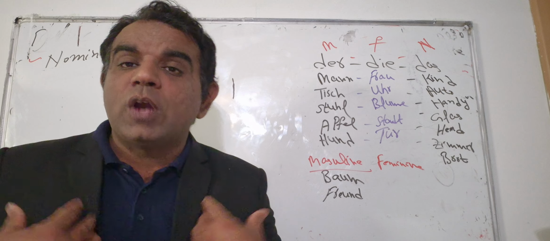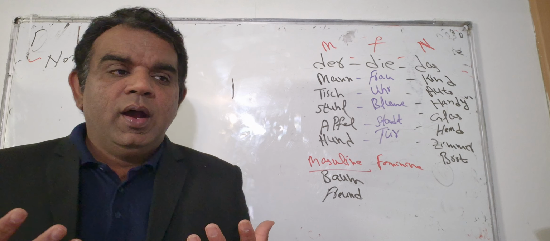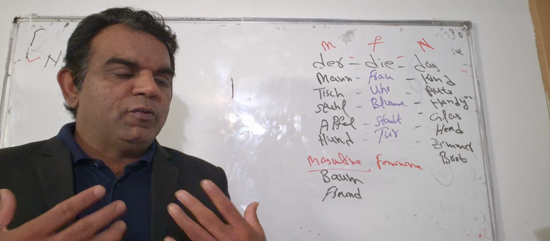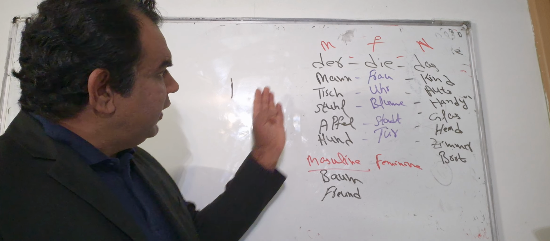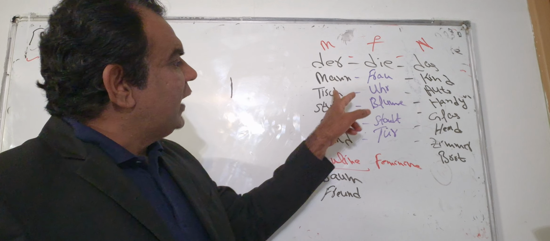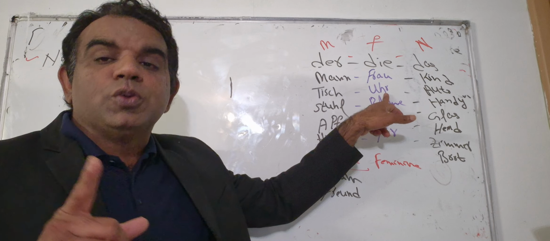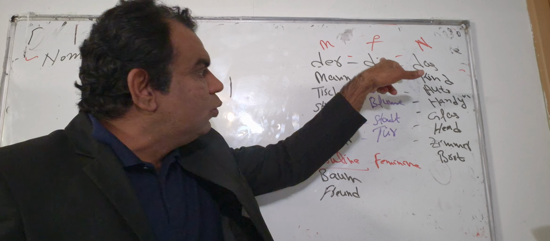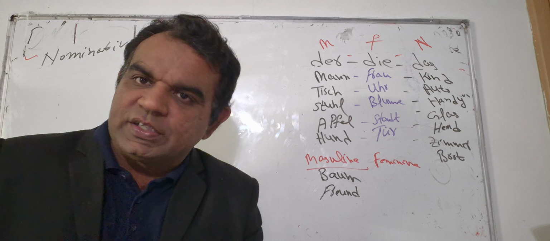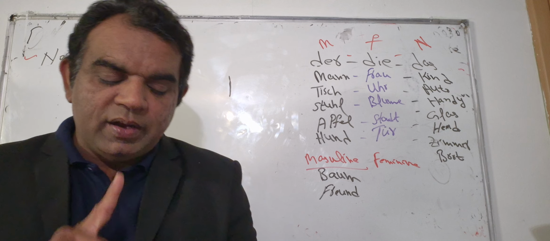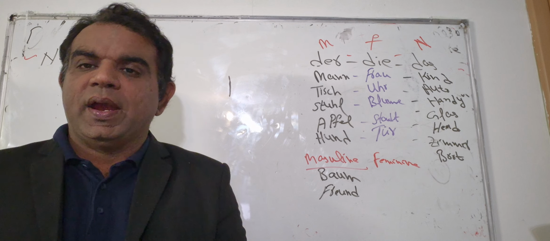It is not our choice or our will, so you cannot write any article you like. For example, if you write der Uhr, it is wrong. You have to write die Uhr. If you write die Tisch, it's wrong. Der Tisch. So these articles are already fixed. You have to learn them by heart.